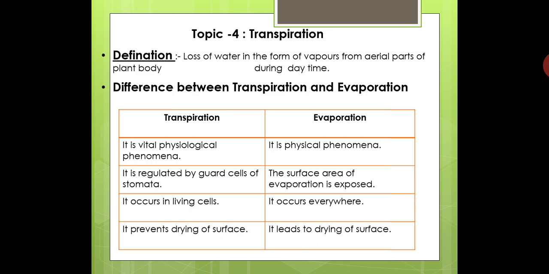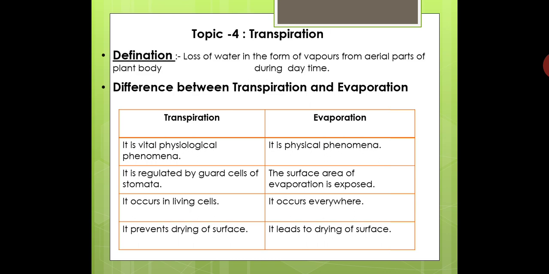But that does not happen in plants because of transpiration, because of the specific stomatal structure which regulates the process of transpiration, and it evaporates only a specific amount of water, avoiding the drying of the plant body. So this is how we differentiate between transpiration and evaporation, not respiration, sorry. Second point in this topic is types of transpiration.